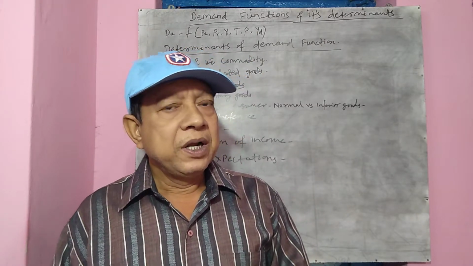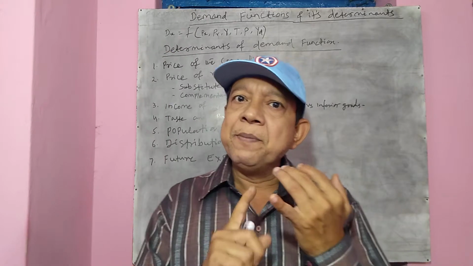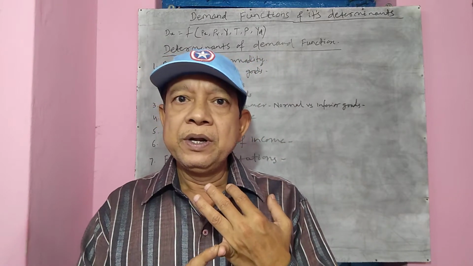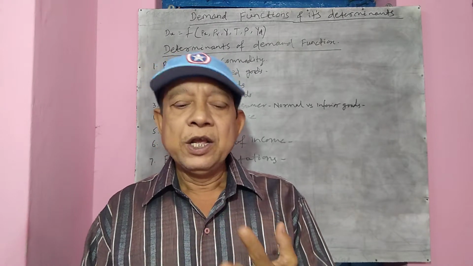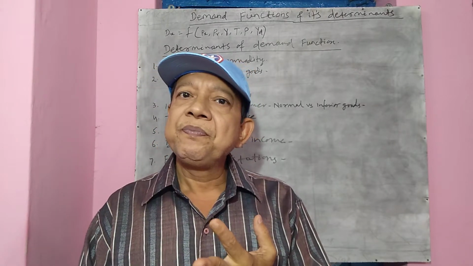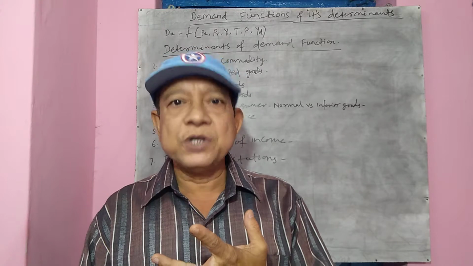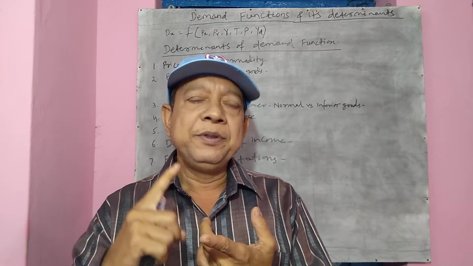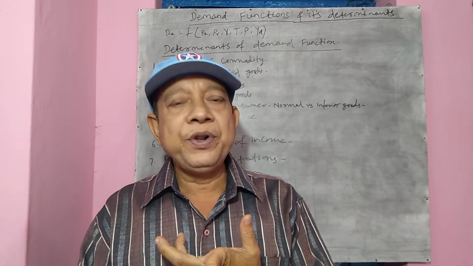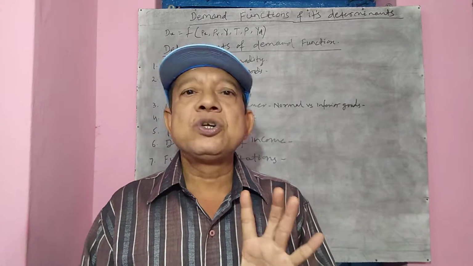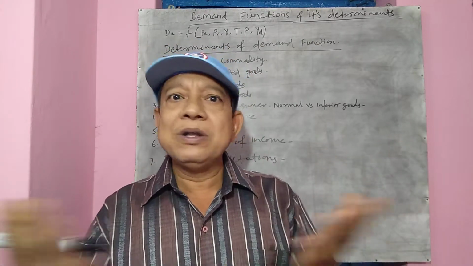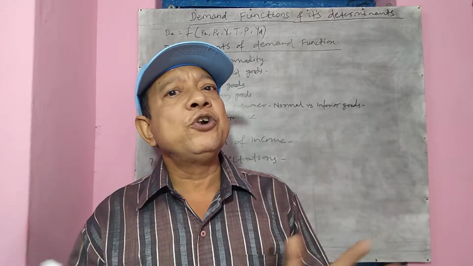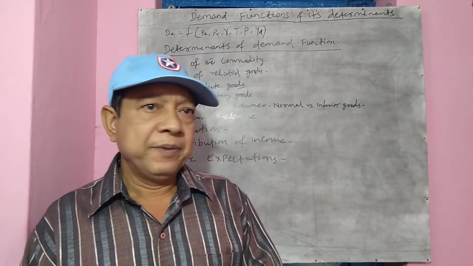Now we all know that demand of a commodity depends upon its price level, the income of the consumer, the taste and preference of the consumers, the population of the country, the income distribution, the climatic change and all this. So all these are the determinants of demand, right?